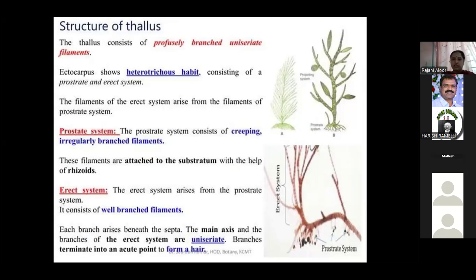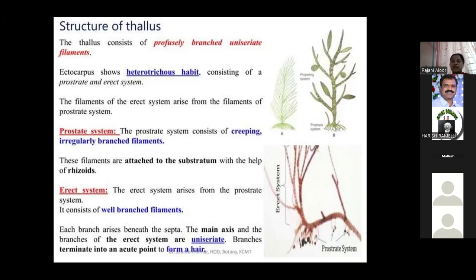Coming to the next one, what is the structure? Here the structure is most important for Ectocarpus. The thallus consists of two filamentous types. One is the profusely branched uniseriate filament. Same as in Chara, profusely branching is present. Here also, the Ectocarpus thallus consists of profusely branched uniseriate filaments.